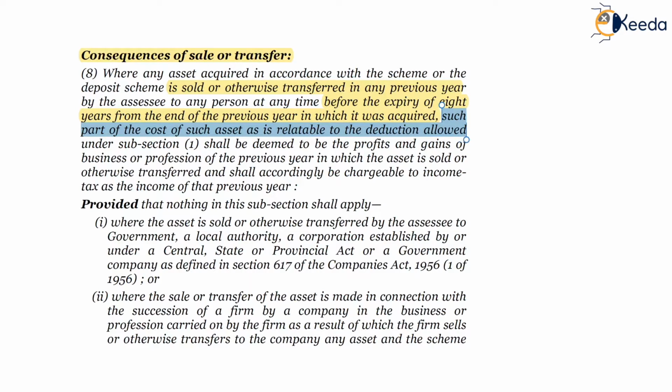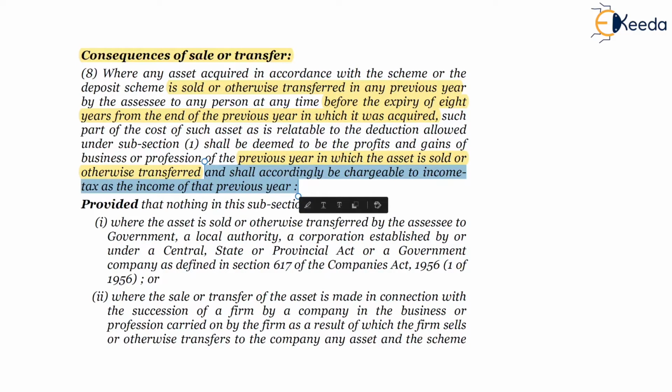such part of the cost of such asset as is relatable to a deduction allowed under subsection 1 of section 33AB shall be deemed to be the profit and gains of business or profession of the previous year in which such asset is sold or otherwise transferred, and shall accordingly be chargeable to income tax as the income of that previous year. So the previous year in which the asset is sold or transferred will be the year in which the income will be deemed to be profit and gains.